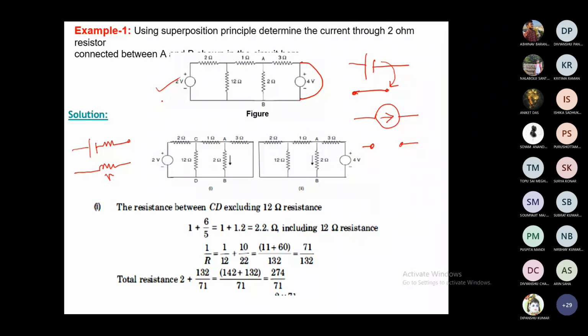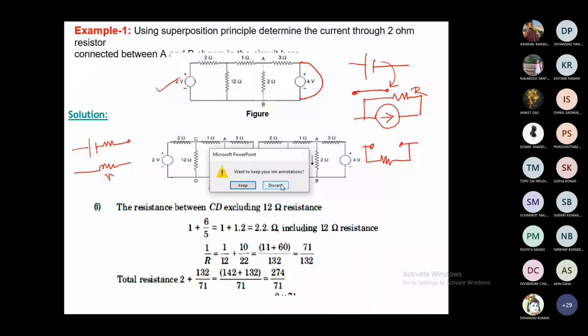And if it is a current source with an internal resistance capital R, we should put capital R here in parallel. Okay. So this is how we solve the problem, and I have shown one problem with so many sources.